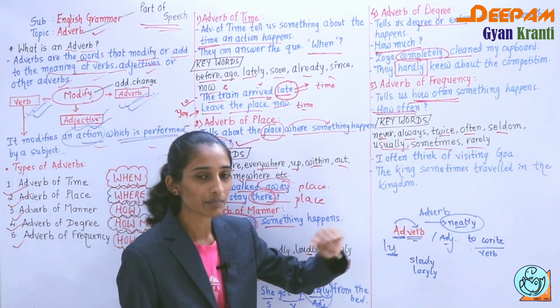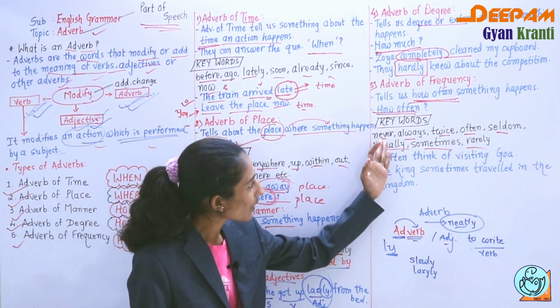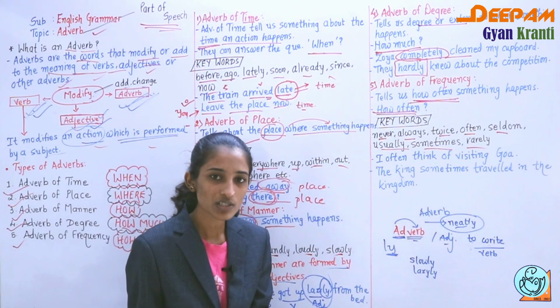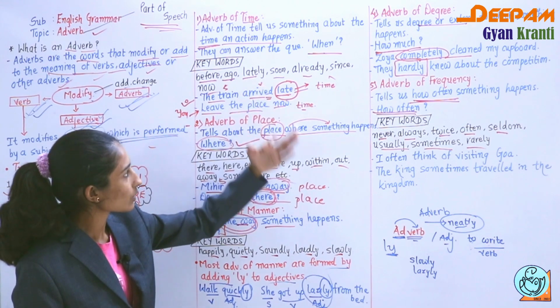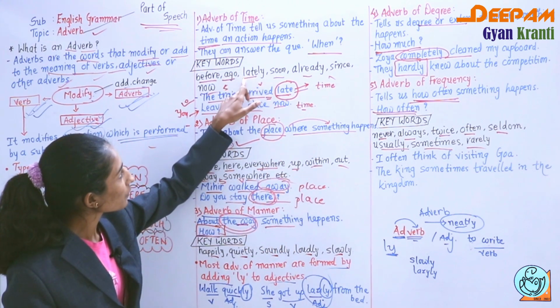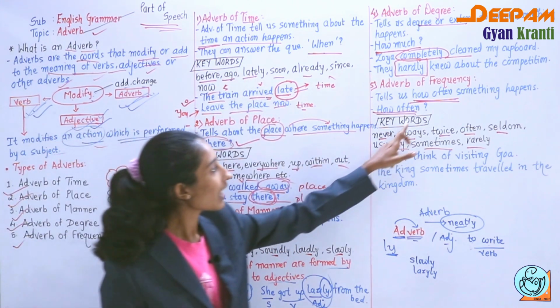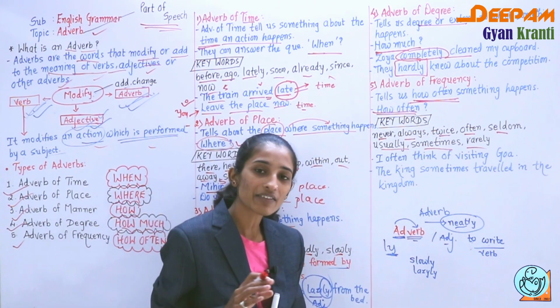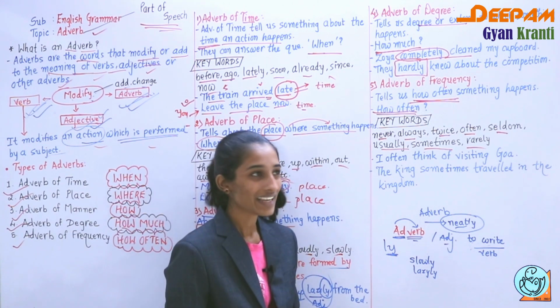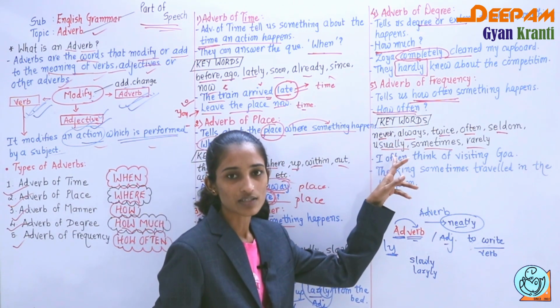Now the question is that these words never, always, twice also indicate time, and before, ago, lately, soon are time too. But see, here it is the perfect time, when, and here how often. For example, the lion never eats grass, so never indicates adverb of frequency.